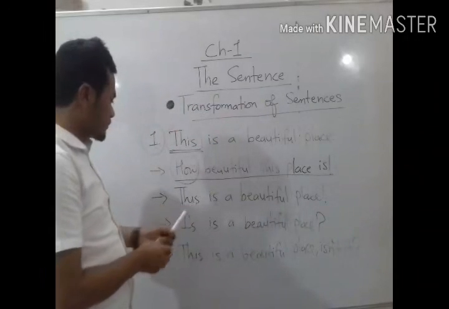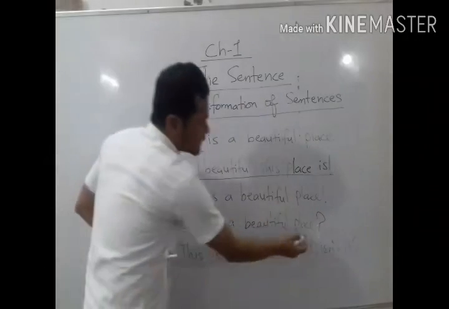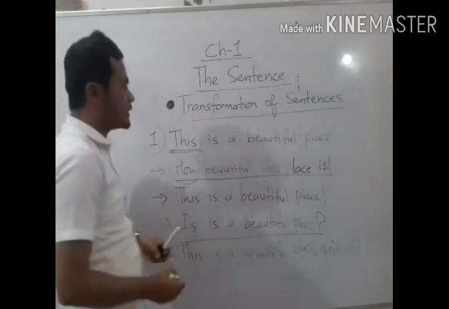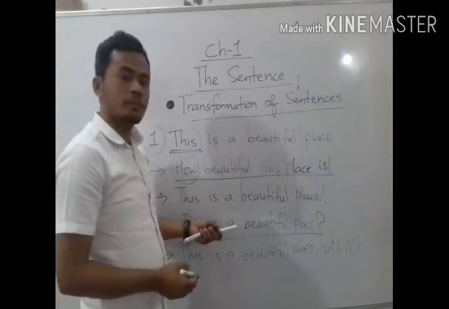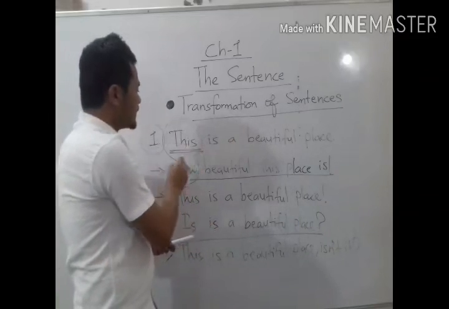Now come to the next example. I have changed this into a verbal question. I told you here the subject is this.